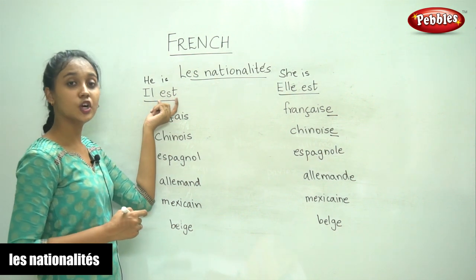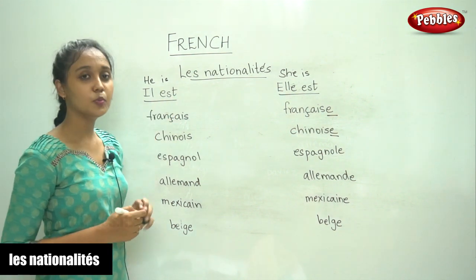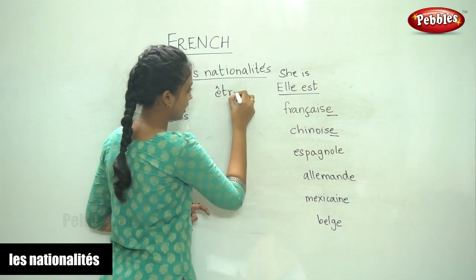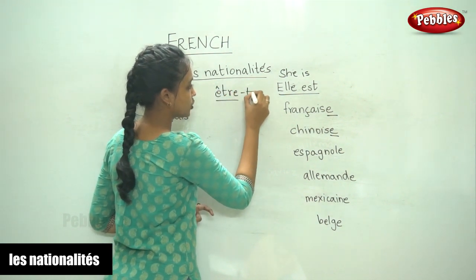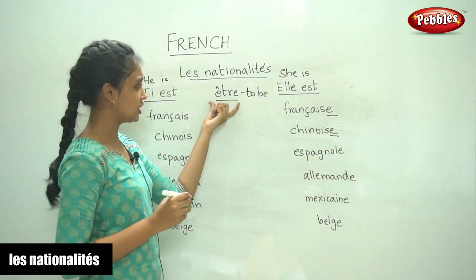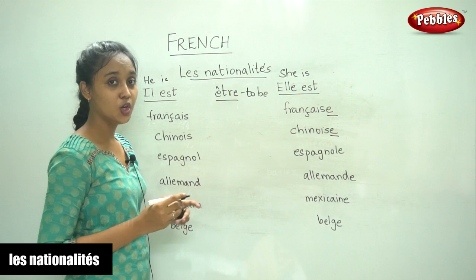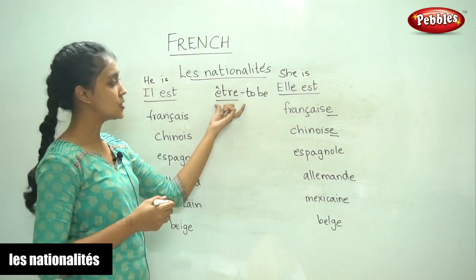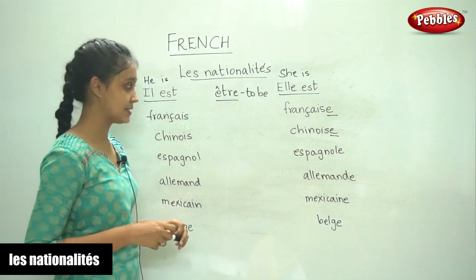So now moving on to the verb. The verb we use here is être. Être means to be. I hope you remember the conjugation of this verb. We have learnt it in our beginners classes. So this was one of the first verbs we learnt.